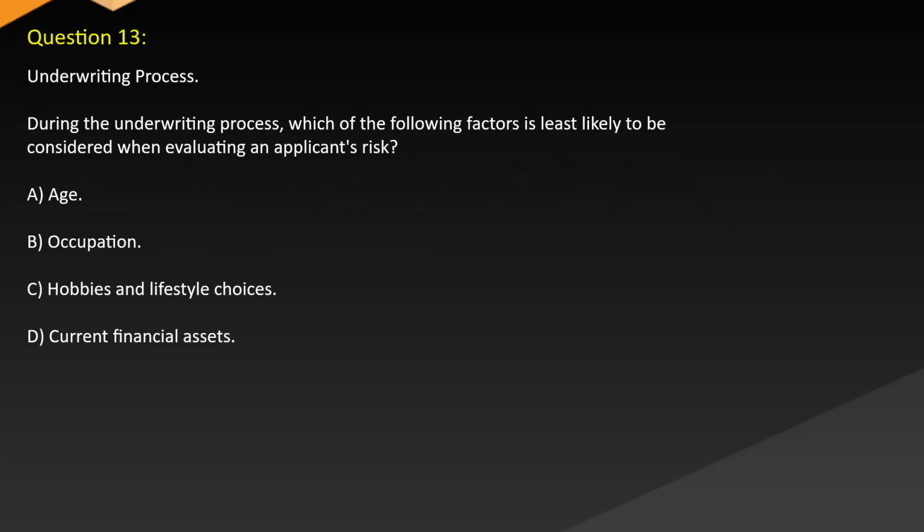Question 13. Underwriting process. During the underwriting process, which of the following factors is least likely to be considered when evaluating an applicant's risk? A. Age. B. Occupation. C. Hobbies and lifestyle choices. D. Current financial assets.